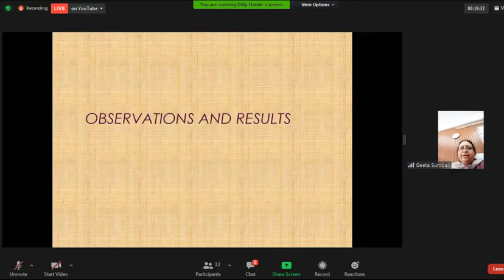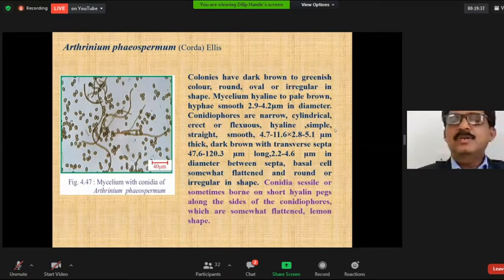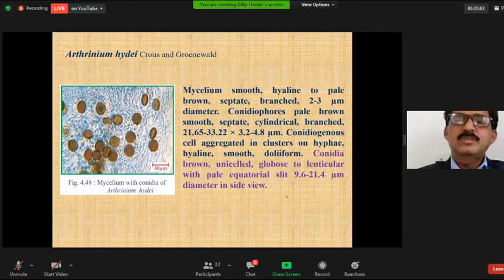Then in the observations and results, Arthrinium is an endophyte which was isolated, and on the basis of morphological studies we have identified this fungus, with conidia sessile or sometimes on short peg-like conidiophores, with conical spores.